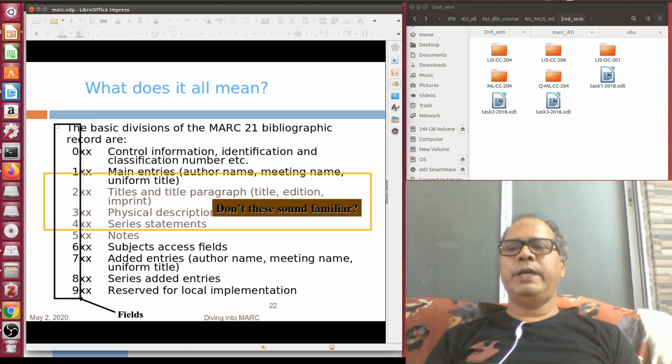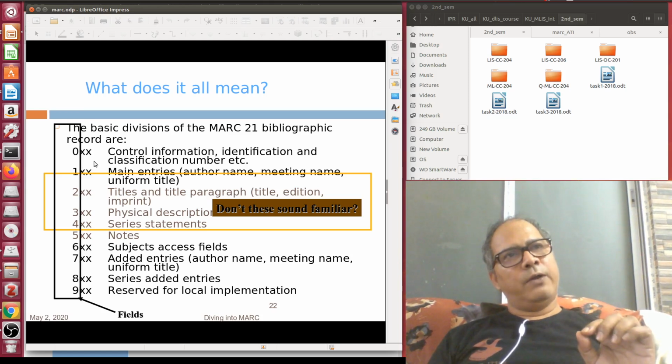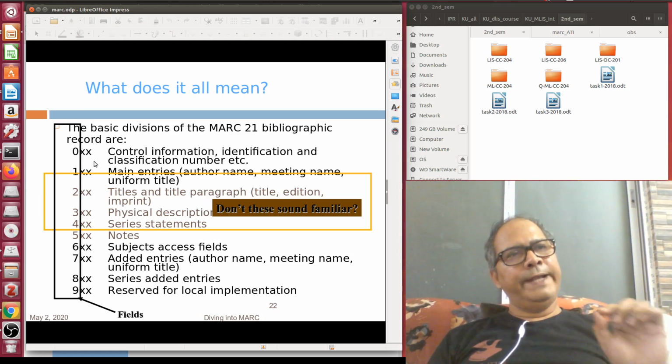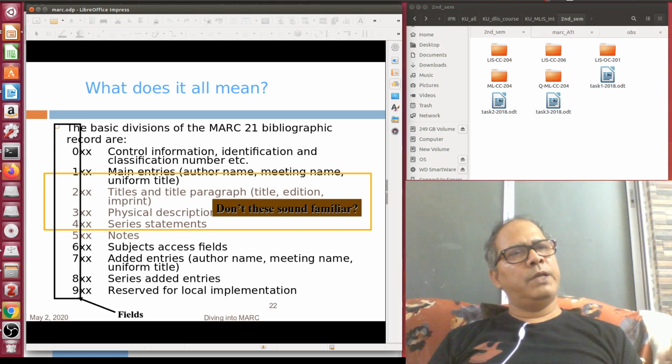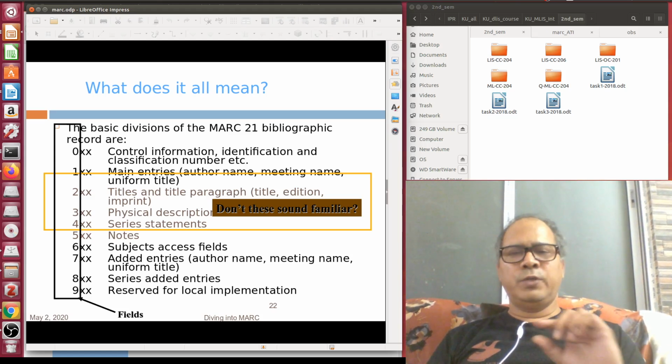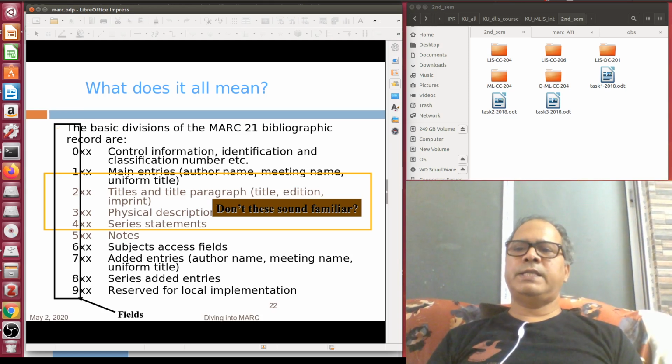For example, I am giving you an example. The 0xx group, that means all tags which start with 0. Leader is basically indicated by 000, then 001, 005, 006, 007. Then comes 020 ISBN number, 082 DDC number, 080 UDC number. So these all belong to the group called 0xx. xx is the variable, it will be starting with 0.